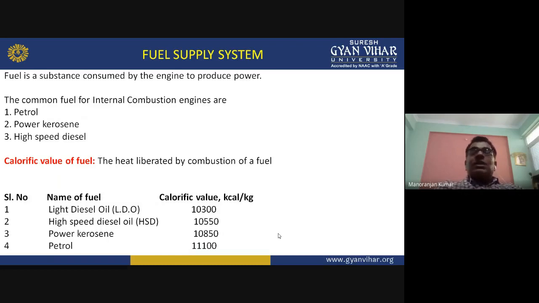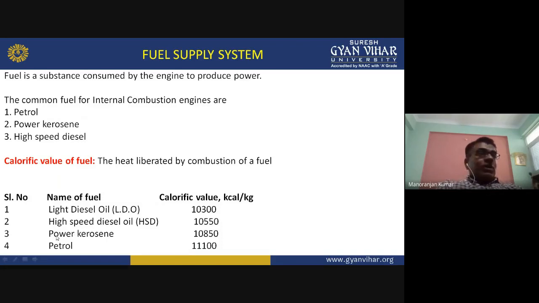This is the calorific value. Here some data is given. Light diesel oil has a calorific value of about 10,300 kilocalorie per kg; in 1 kg, light diesel oil will produce 10,300 kilocalorie of energy. The high speed diesel oil can produce 10,550 kilocalorie in 1 kg.